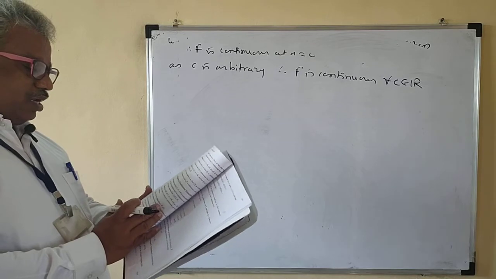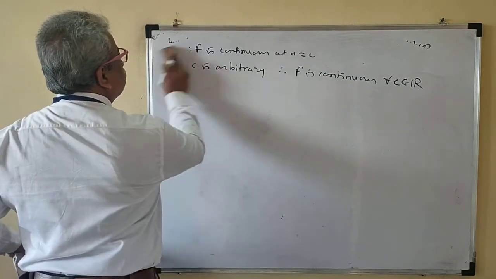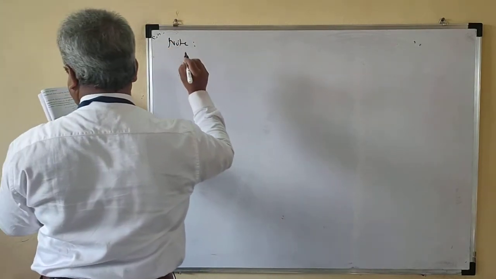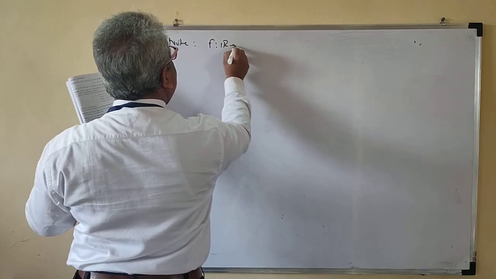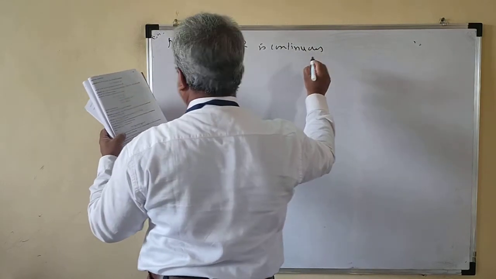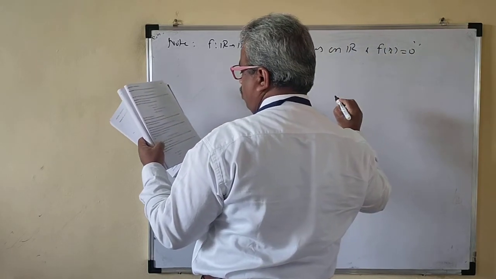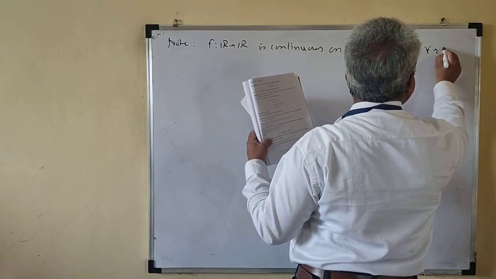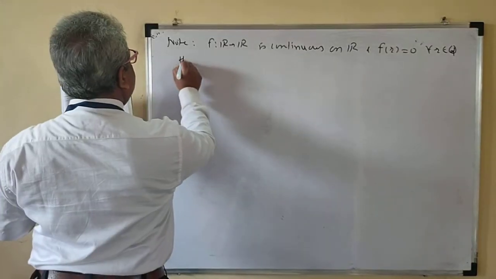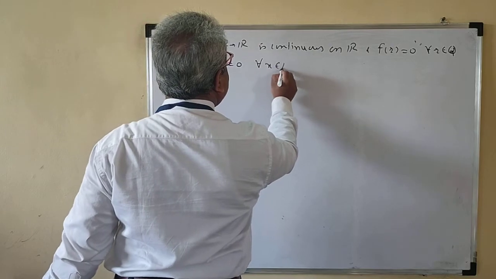For the next problem, we'll write a note. Note: if f from R to R is continuous on R and f of r is equal to 0 for all r belonging to Q, that means for all rational numbers f of r is 0, then f of x is 0 for all x belonging to R.